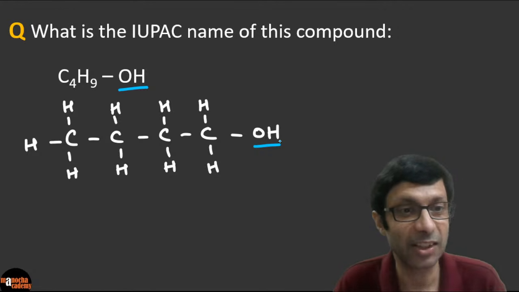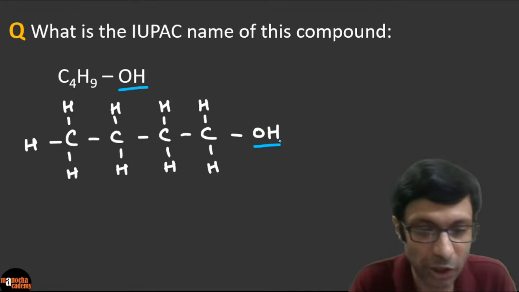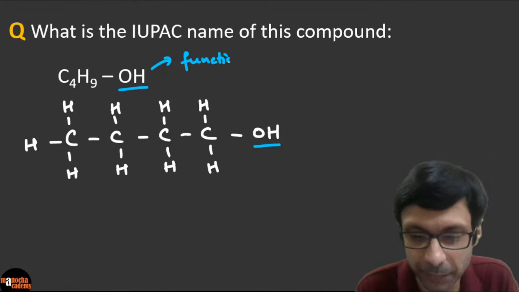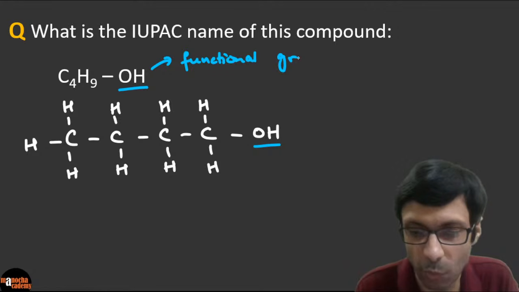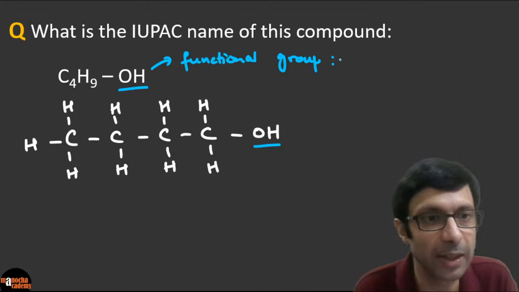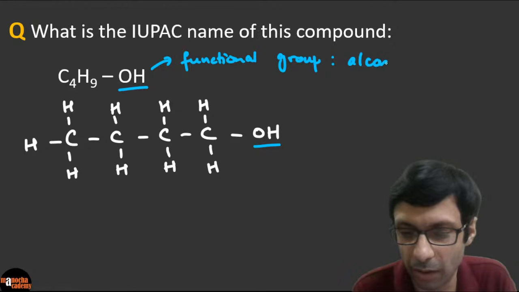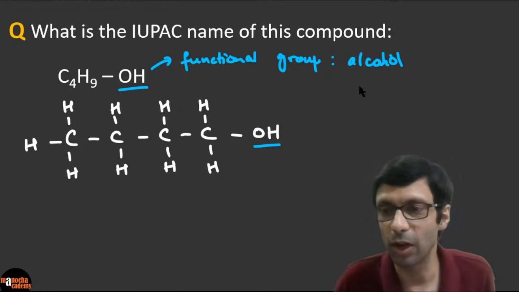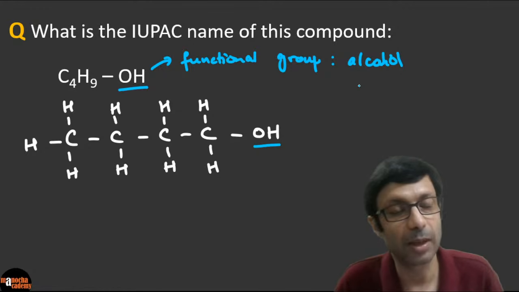Right? Excellent. So what is OH? OH is a functional group, right? It's alcohol, right? So there's a functional group here. And what is this functional group? Fantastic. You guys have written correctly. Alcohol. So this is clearly an alcohol. It's not just like a hydrocarbon. So what will the name of this compound be?